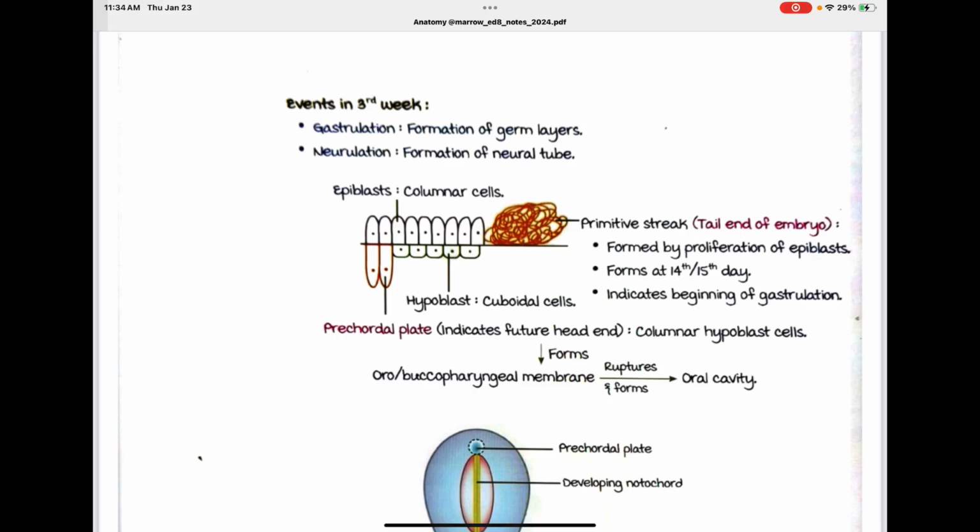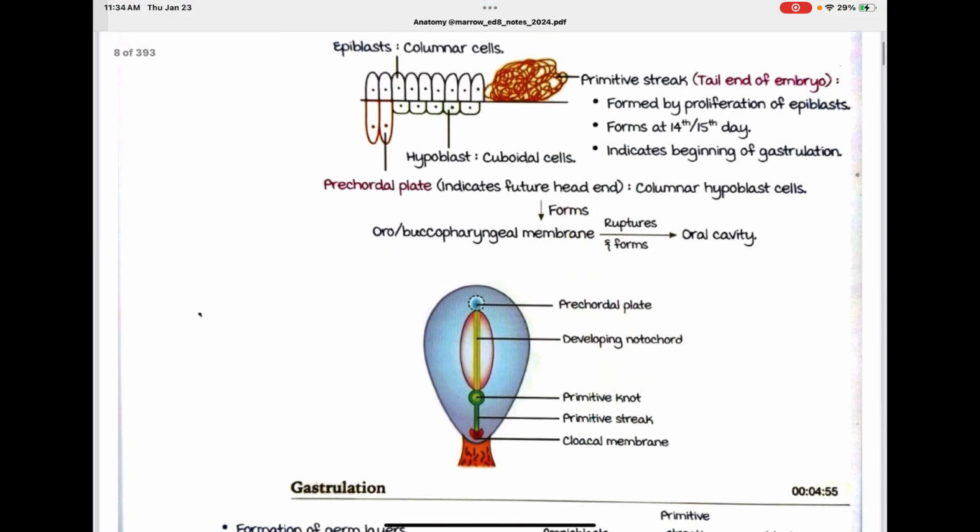It indicates the beginning of gastrulation. Below that is the hypoblast, cuboidal cells, and here there are some long cells which are called the prechordal plate, indicating the future head end. So the hypoblasts are cuboidal cells, but at the head end they become columnar, and that is called the prechordal plate, and it forms the oropharyngeal membrane. It ruptures and forms the oral cavity.